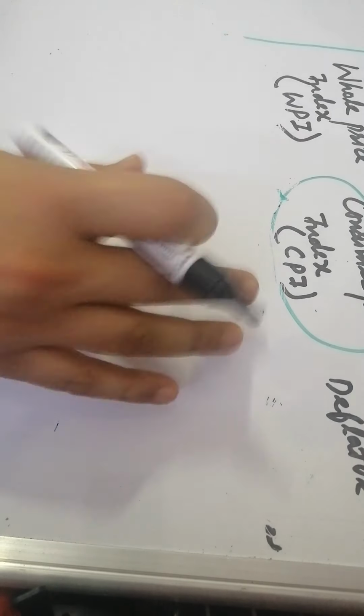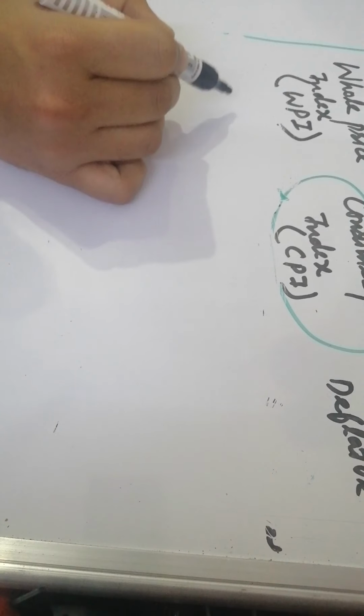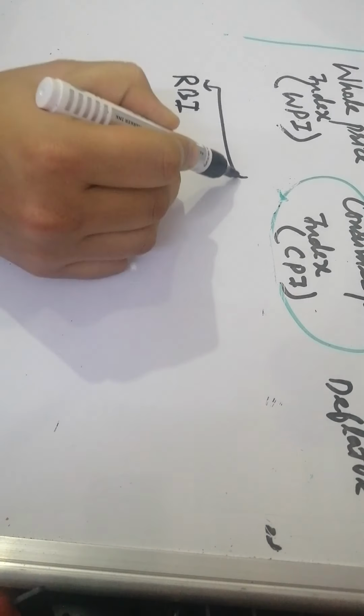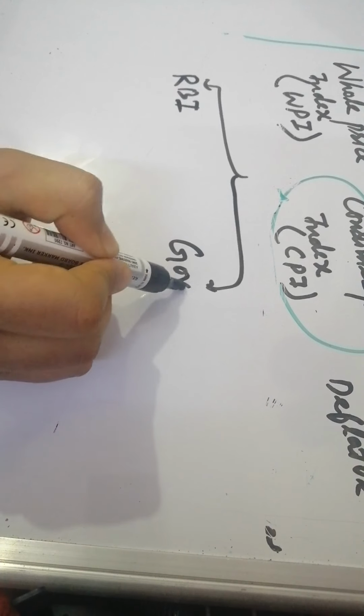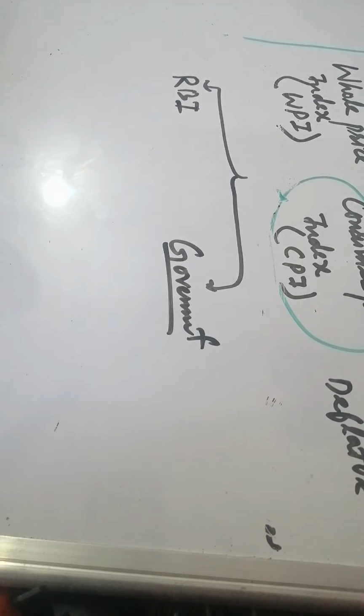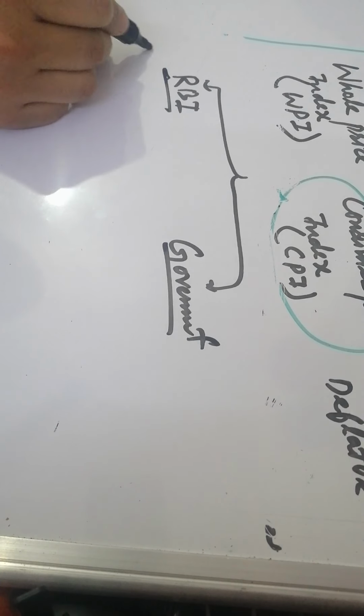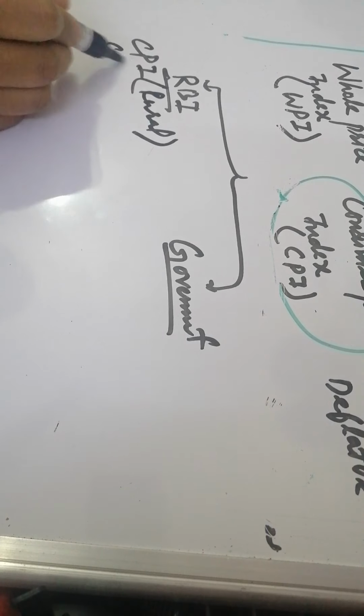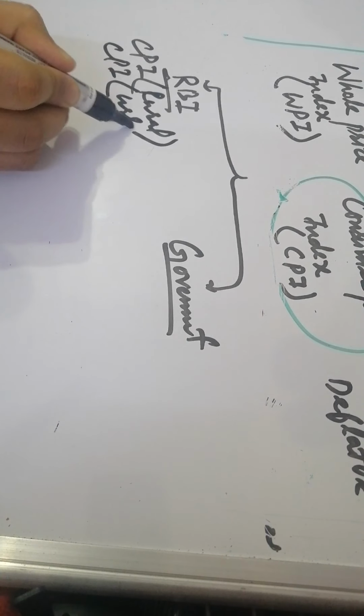in order to make CPI cover the entire economy, the two fronts of any economy, that is the central bank RBI and the government, took measures to address this problem of CPI. RBI came up with a proposal. They said that there should be a draft paper for CPI for rural population as well as CPI for urban population.